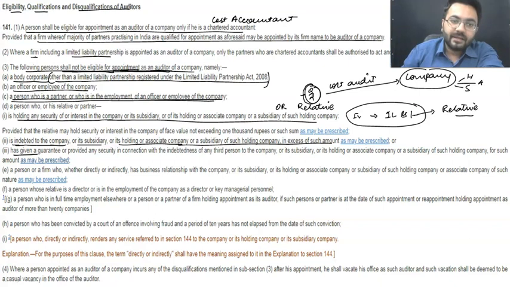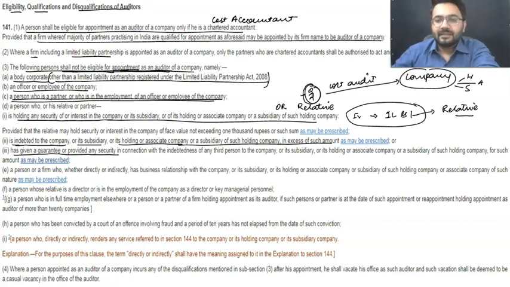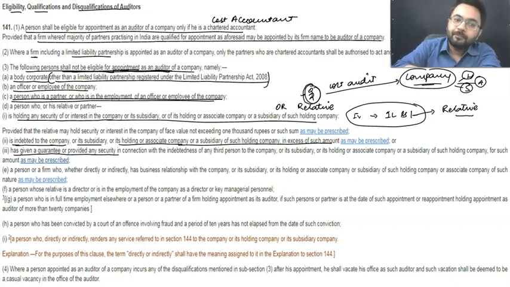They must not have given any kind of guarantee or provided any security. Just like, if this company has taken any kind of loan, or its holding, subsidiary or associate has taken any kind of loan, and your partner or your relative or the auditor himself has given any kind of guarantee, that is allowed if the amount of guarantee does not exceed 1 lakh rupees. Guarantee up to rupees 1 lakh is allowed. There is no harm. Right?